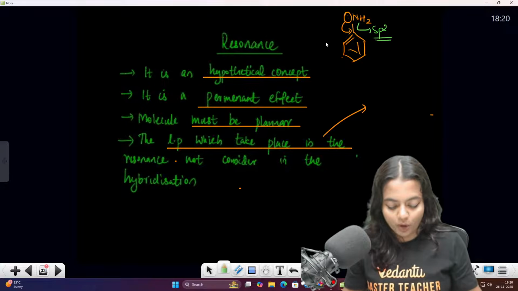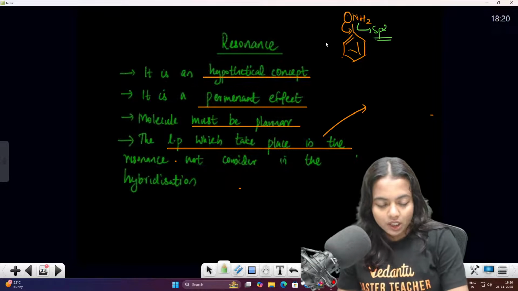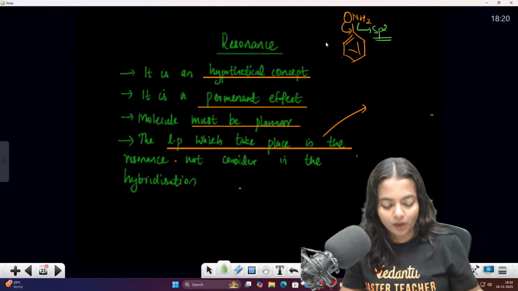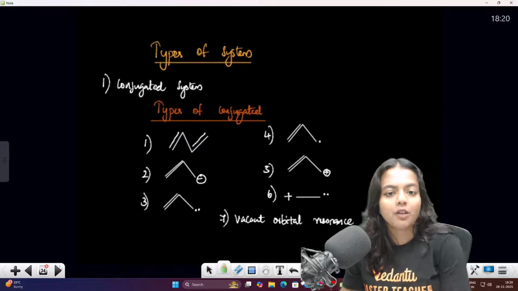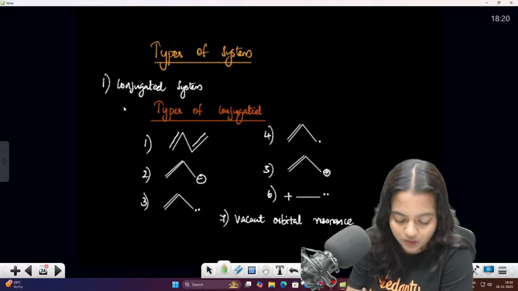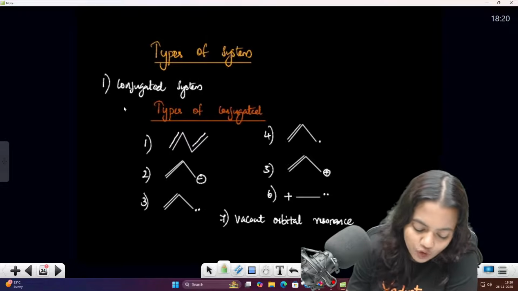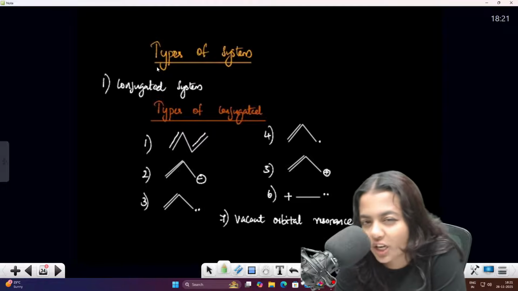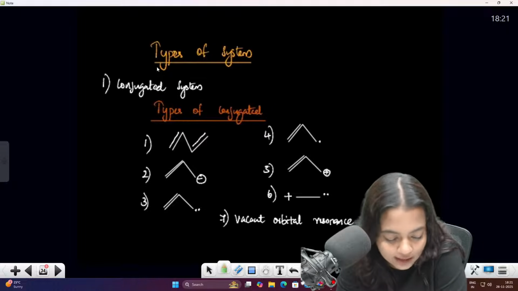So these are the points about the particular resonance. Okay, now listen carefully. Next one is the types of the systems. Which are the types of system which will be showing the resonance? Resonance show பண்ற சிஸ்டத்தை பத்தி நம்ம டிஸ்கஸ் பண்ண போறோம். First one, you know that there are different types of systems: conjugated system, cumulated system, isolated system and all, right?